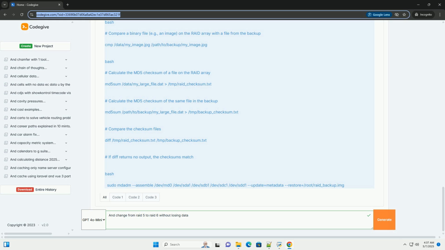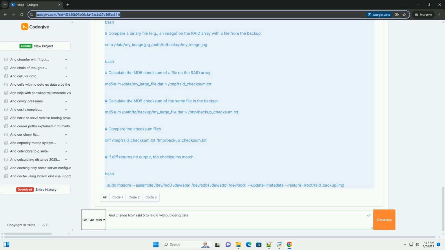Application testing: if the RAID array hosts applications or databases, thoroughly test those applications to ensure they are functioning correctly and that data is being accessed and written correctly. Read/write tests: perform read and write operations on the array to further verify its health. Copy large files to and from the array and compare checksums.